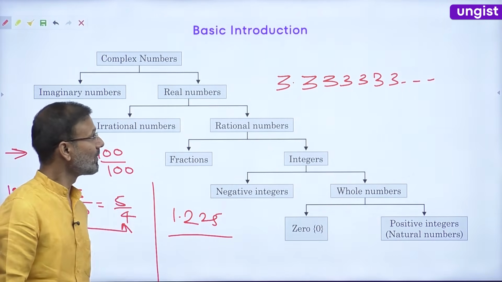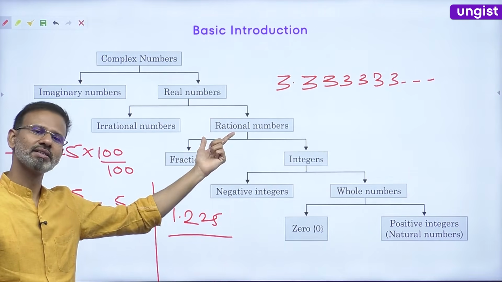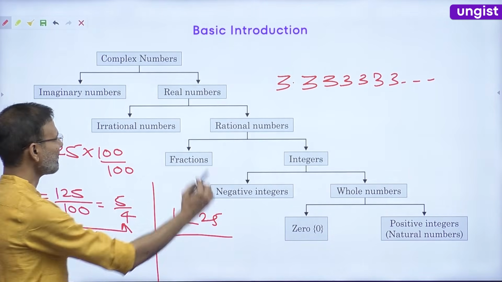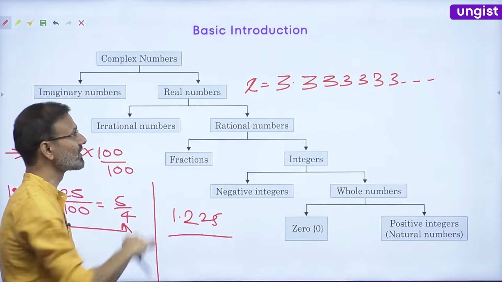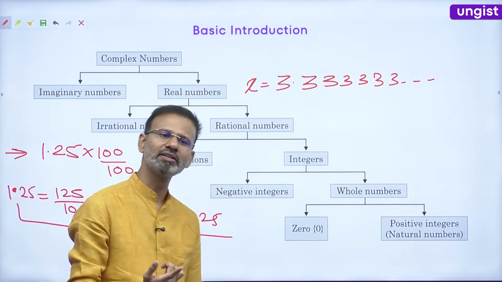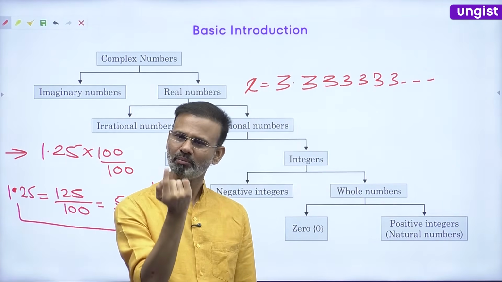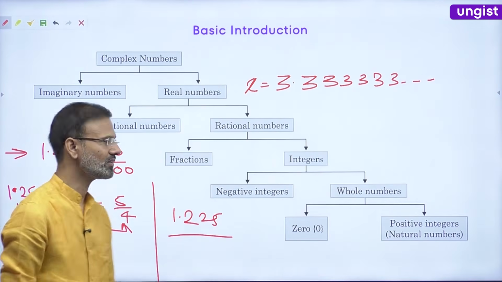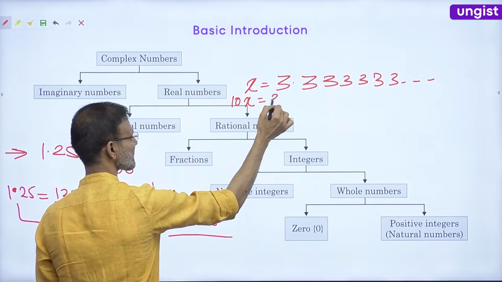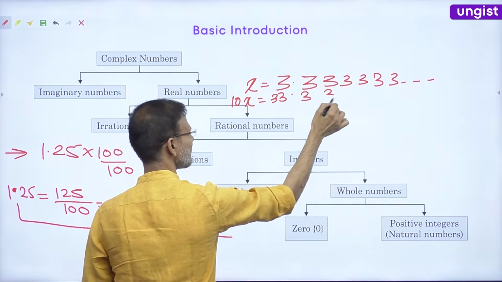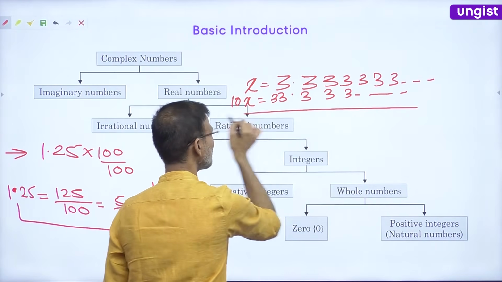Now, how to find this as 10 by 3? Everyone, just assume this as x. After the decimal, how many digits are being repeated? 1. Multiply this value with 10. So 10x will be 33.33333.